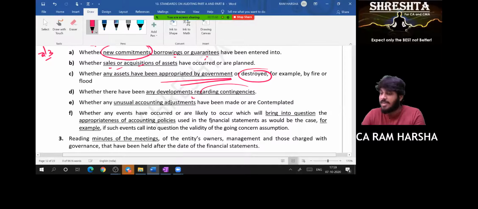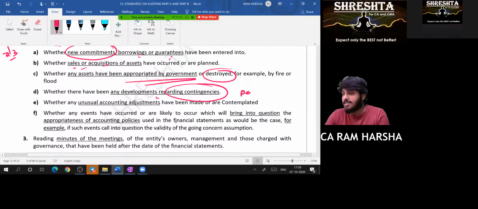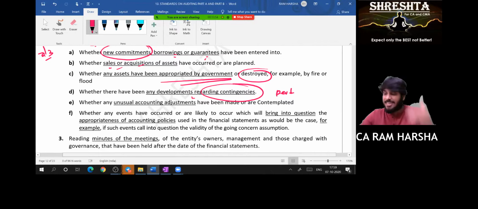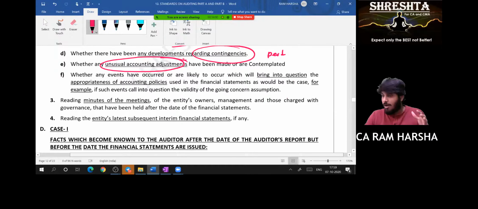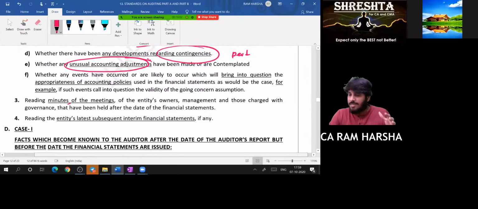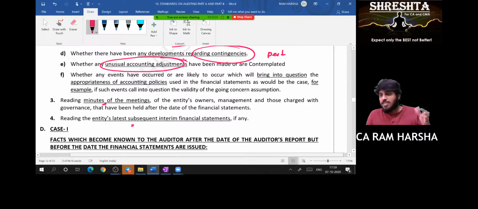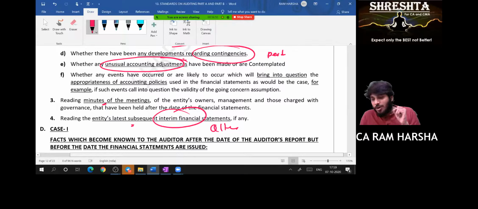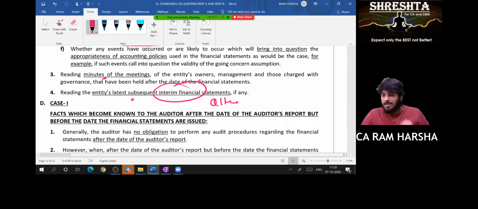Are there any developments regarding contingencies? There are some pending litigations. Are there any developments in litigations? Are there any unusual accounting adjustments? Are there any big adjustments that happened? Are you clear? Yes, sir. Look at the minutes of the meetings. Check the latest financials, the latest interim financials. Check the quarterly financials. By doing all this, will you get an idea about subsequent events or not? Yes, sir. That's it.